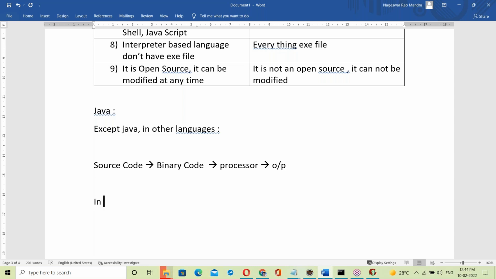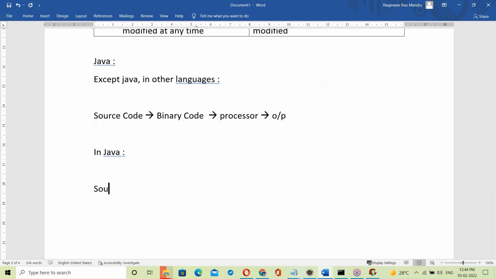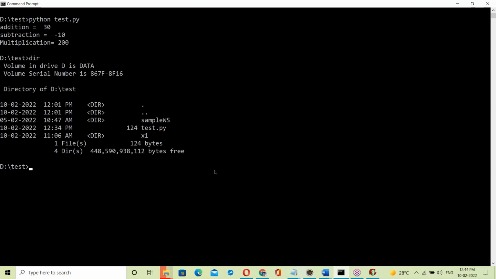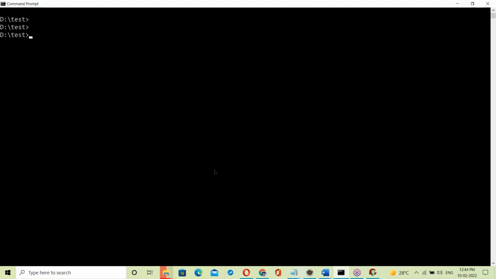Now let us see Java. In Java, what happens? Now let us go to Java also. Suppose a sample.java program file in Notepad.